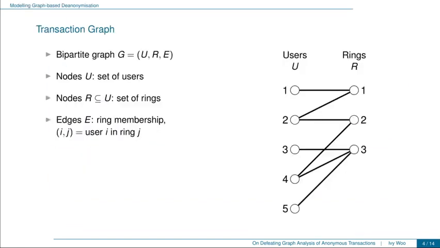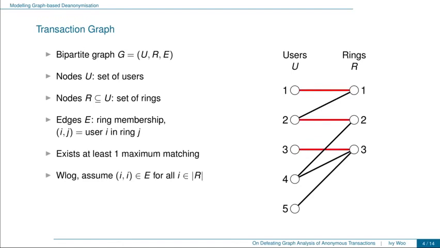To formalize our question, we define the notion of transaction graphs, which is a graph representation of the ring memberships of transactions. A transaction graph is a bipartite graph G represented by the tuple (U, R, E), where U is the set of users, R is the set of rings, and E is the set of edges representing ring memberships, where an edge (i, j) means that user i is in ring j. On the right, I give an example transaction graph with 5 users and 3 rings, and for example, the edges (1, 1) and (2, 1) here mean that users 1 and 2 are members of ring 1.